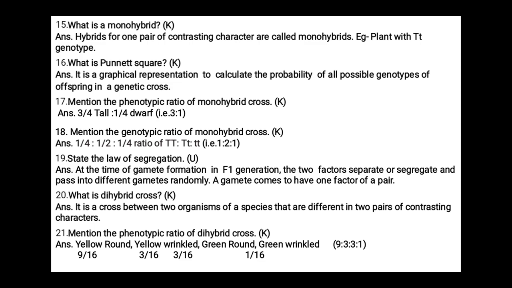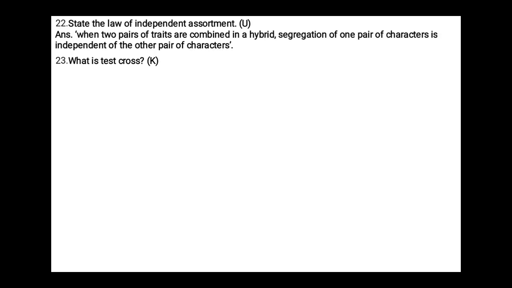So we can also write in short form as 9:3:3:1. State the law of independent assortment, which is an understanding based question. When two pairs of traits are combined in a hybrid, segregation of one pair of characters is independent of the other pair of characters.